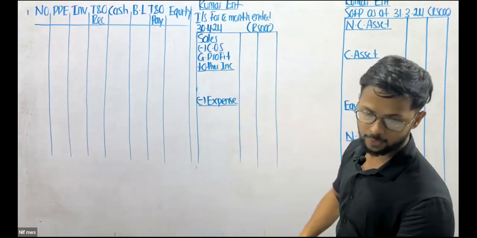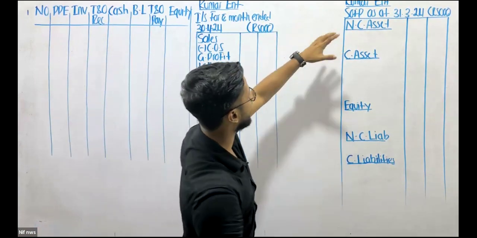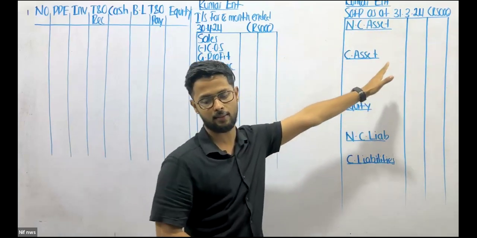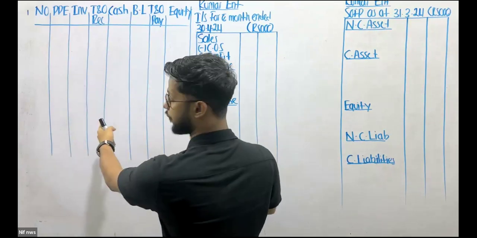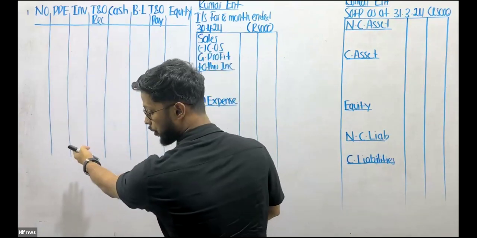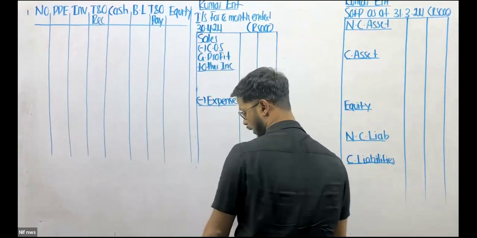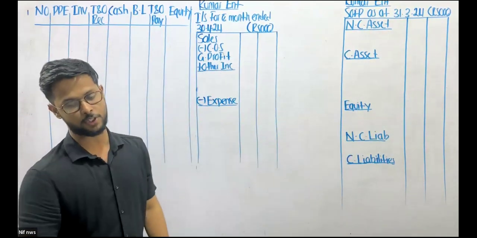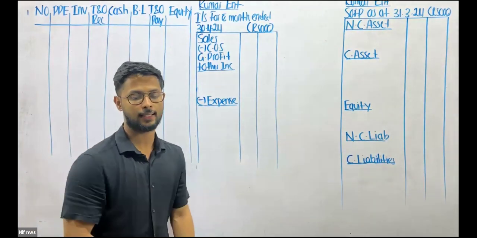And then they want you to prepare the statement of financial position, that is at the right corner. So on your left, you have the equation. Smack in the middle, you have the income statement. On your right, you have the statement of financial position. So, right, let's get it started.